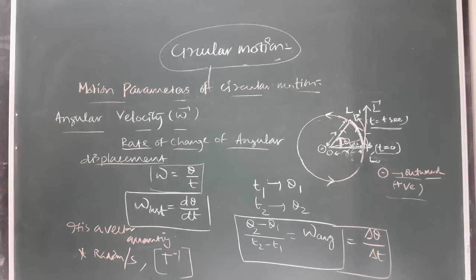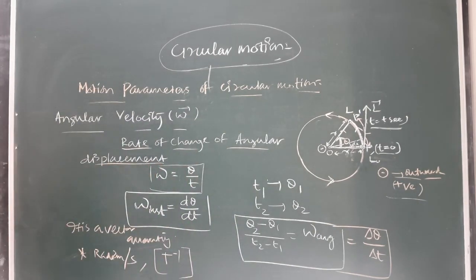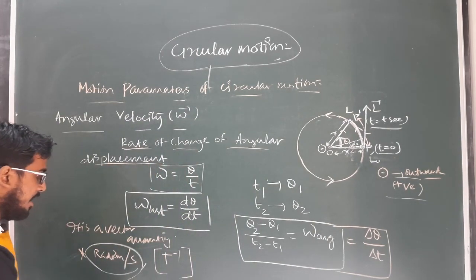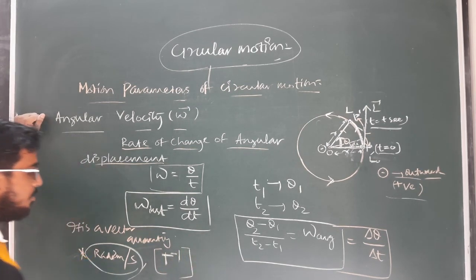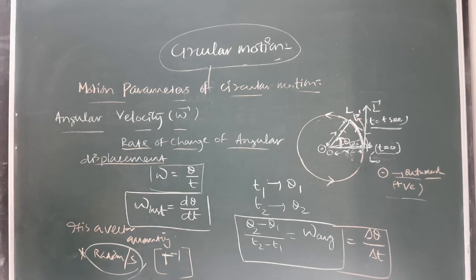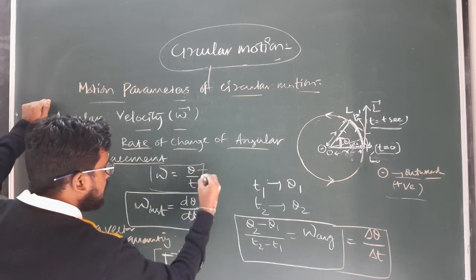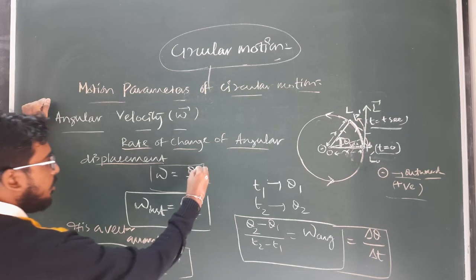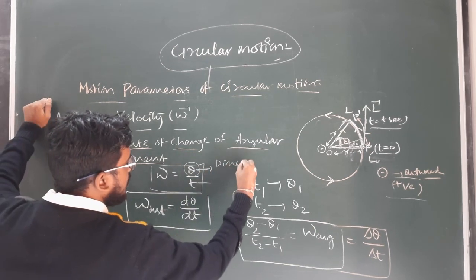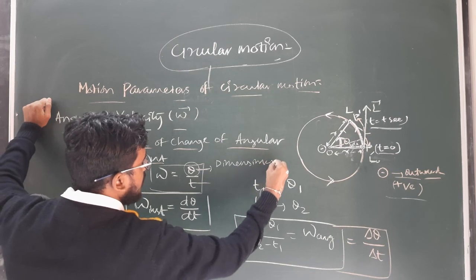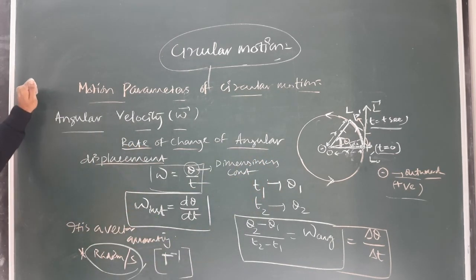So here the unit of the angular velocity is radian per second, and its dimension is second inverse, or T to the power minus 1. Why? Because angular velocity is defined as the angular displacement by time taken, and angular displacement is a dimensionless constant.